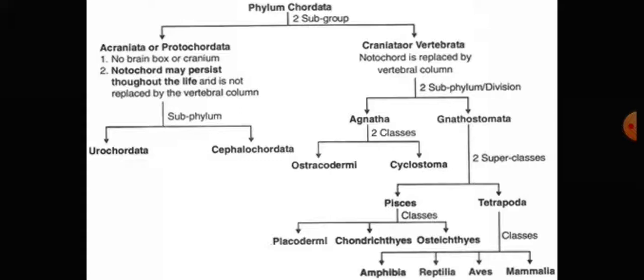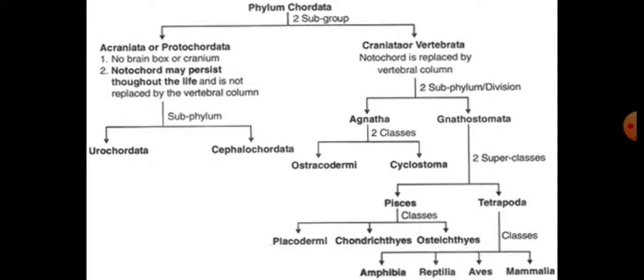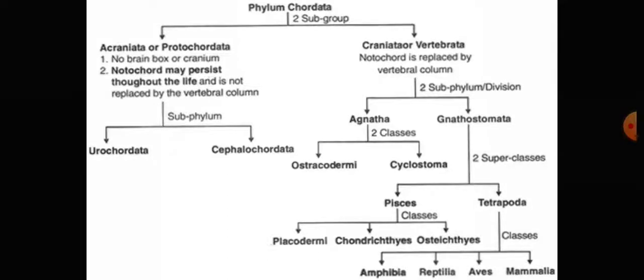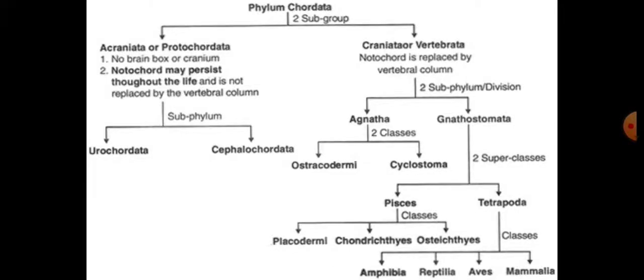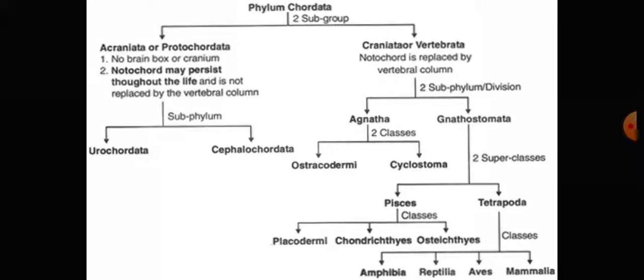All these activities are done by the single cell, because the animal is made up of a single cell, and for living, all these activities are necessary. Nutrition, reproduction, respiration and circulation are essential. Therefore, Protozoa are small, microscopic, unicellular animals.